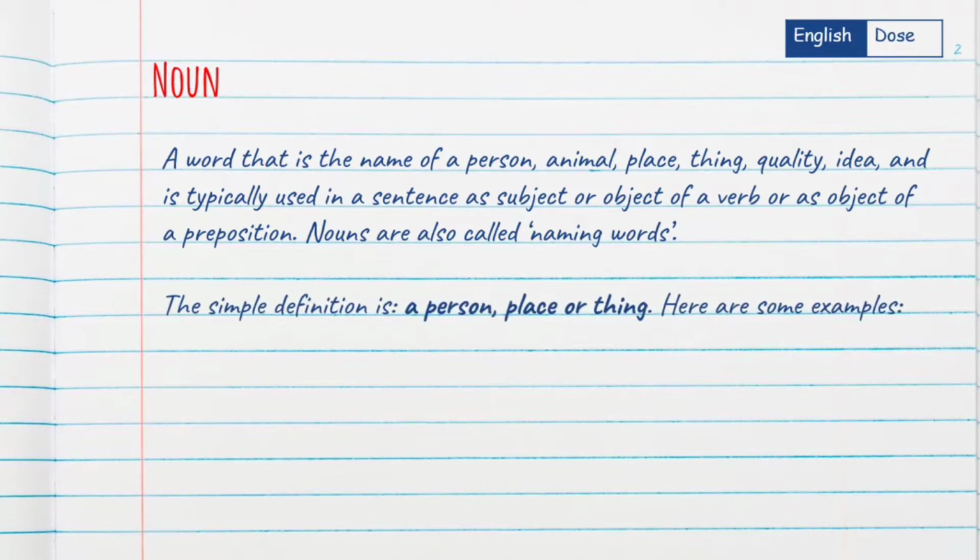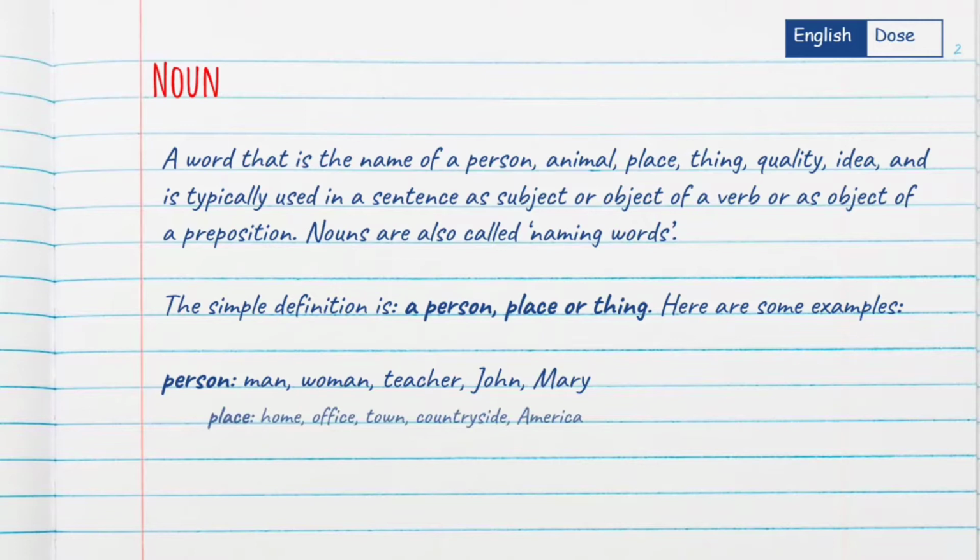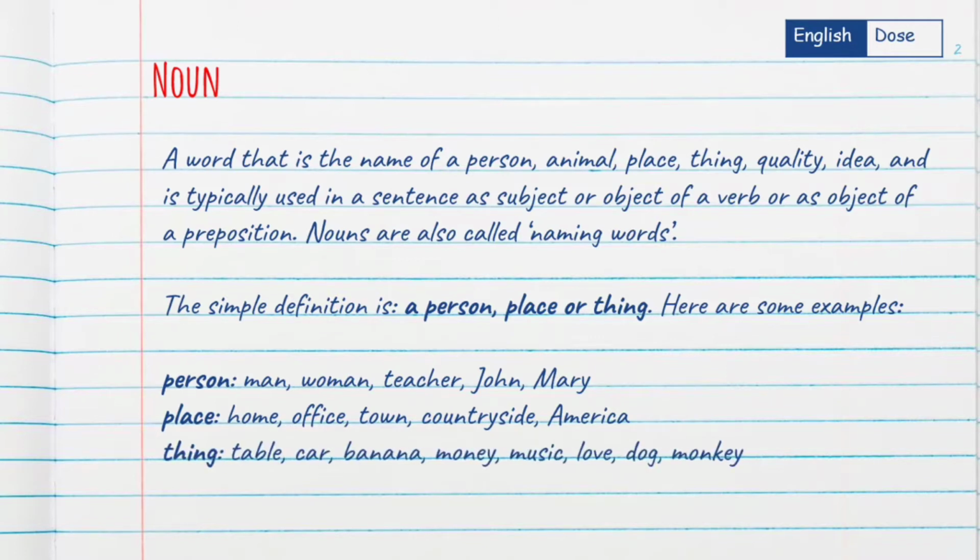Let's see the examples of noun. Person: man, woman, teacher, John, Mary. These are the examples of noun. Place: home, office, town, countryside, America. These are the names of places. The name of place is also called the noun.